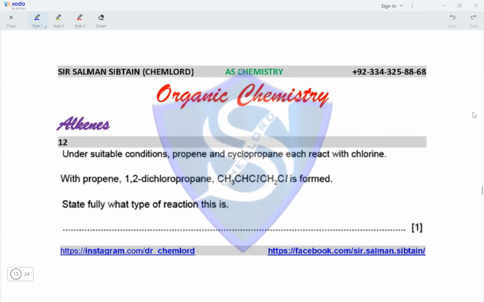Question 12. Under suitable conditions, propene and cyclopropane each react with chlorine. With propene, 1,2-dichloropropane is formed. So the double bond is used up, as in it opens up, the pi bond is broken, and two sigma bonds with two chlorine atoms are formed by the two carbon atoms that had a pi bond between them. State fully what type of reaction this is. So this is the addition of chlorine onto propene. So this is known as electrophilic addition.